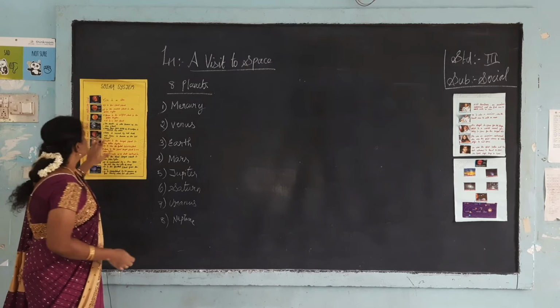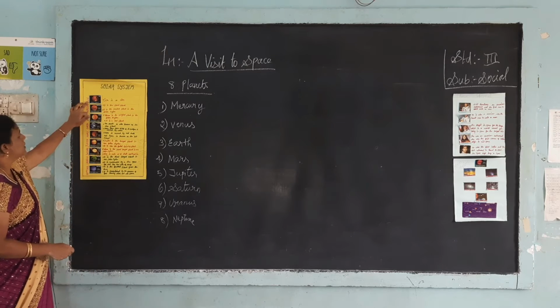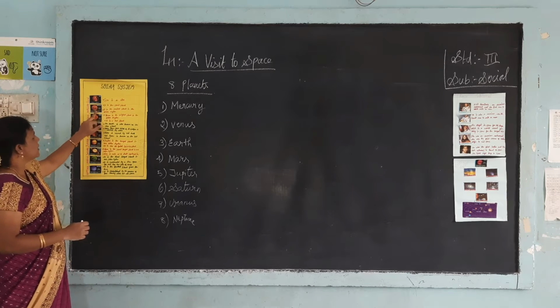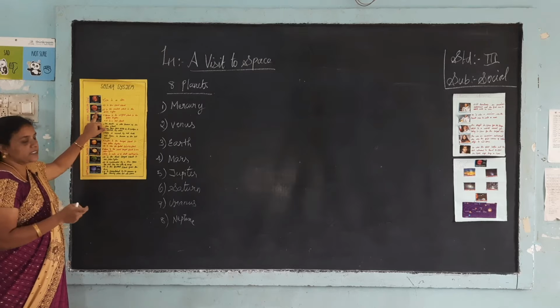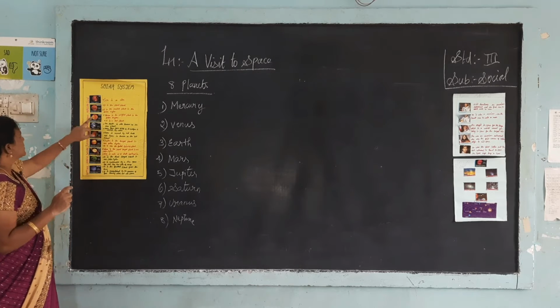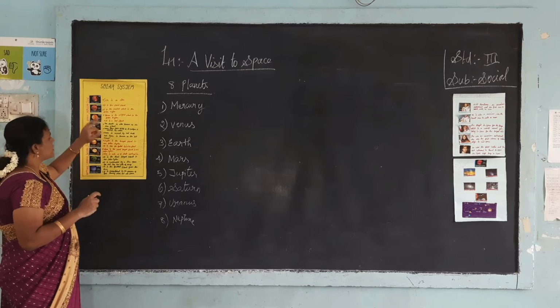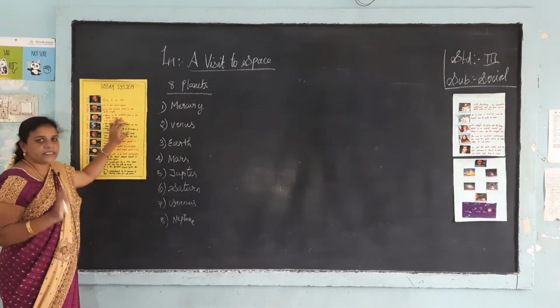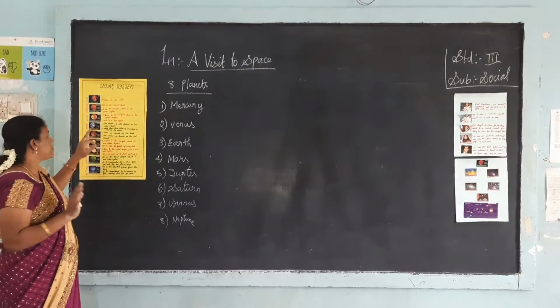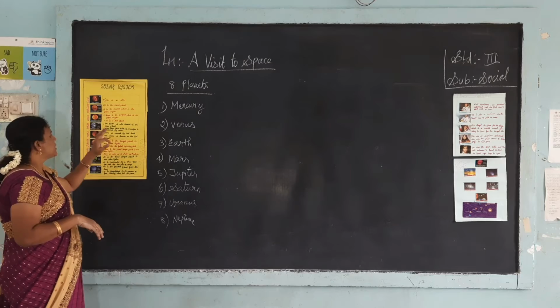So in the picture you can see the Sun, then Mercury. As you know, Mercury is the closest to the Sun and it is the smallest planet in our solar system. And the second planet is Venus. Venus is the brightest planet in our solar system and it is a hot planet.